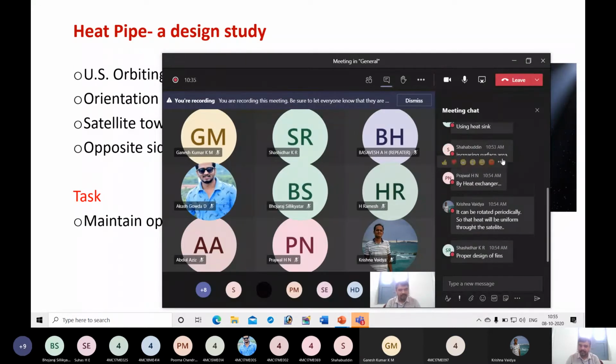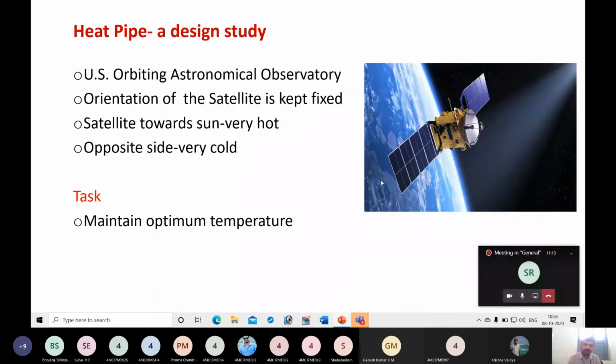Next, some of you gave the idea of using a heat exchanger. Krishna Vaidya said it can be rotated periodically so that it will be uniform throughout the satellite. But if you look at the problem statement, the orientation is fixed, which means you cannot rotate it. And again, using a heat exchanger. These are the possible ways. But for every problem there are constraints, that means there are limitations. By considering those, you have to generate solutions.